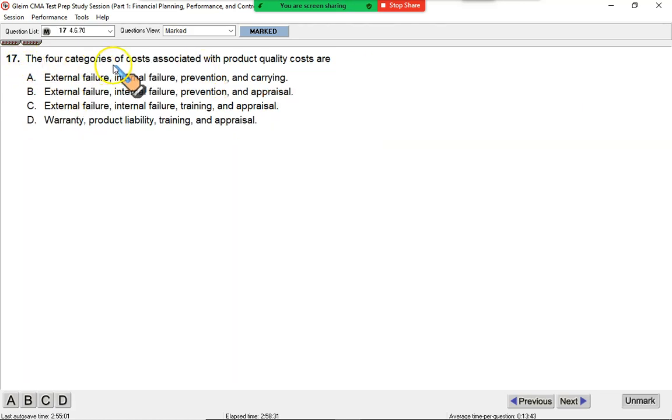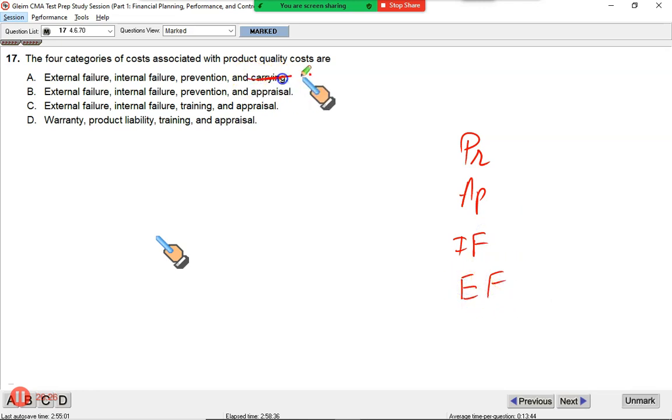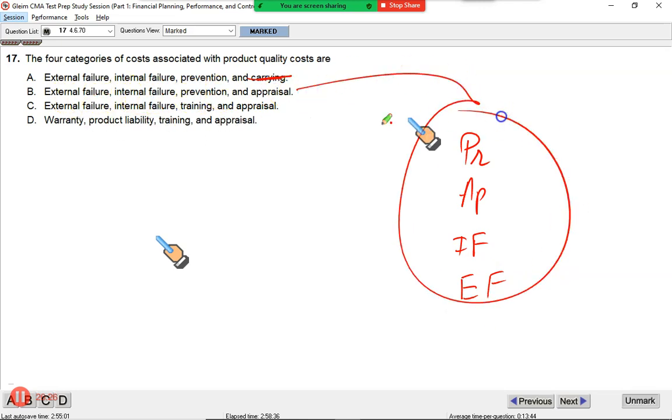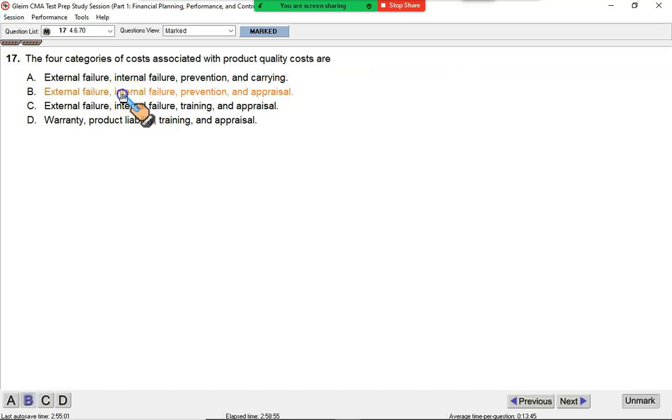The 4 categories of cost associated with product quality cost are, I hope you remember, the first defense is prevention, then appraisal, then internal failure, then external failure. These are the 4 categories, and this option is incorrect. External failure, internal failure, prevention, appraisal. Absolutely right. All these 4 are there in B, so we will go for B.